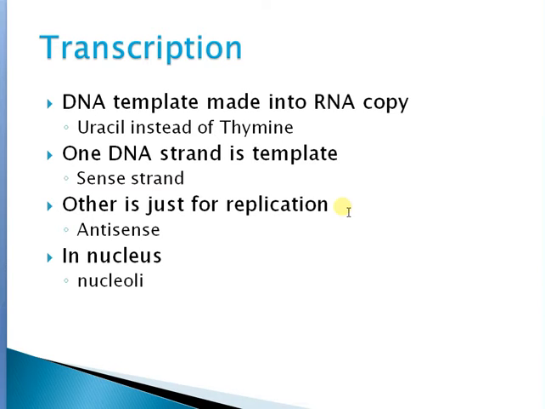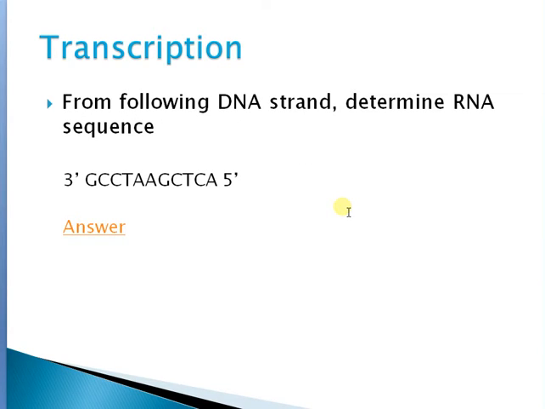Transcription is the synthesis of RNA from DNA. One DNA strand is the template, and the other is the antisense strand. The template strand determines the RNA sequence.